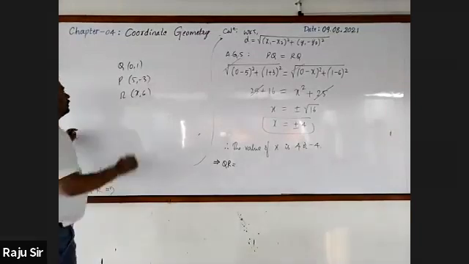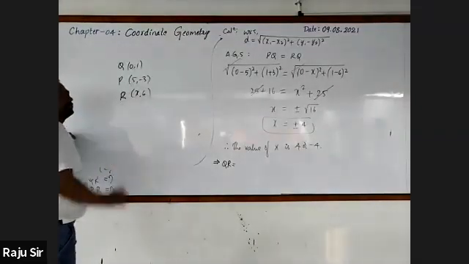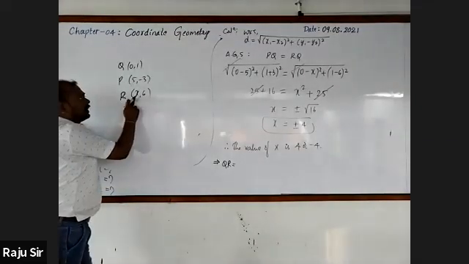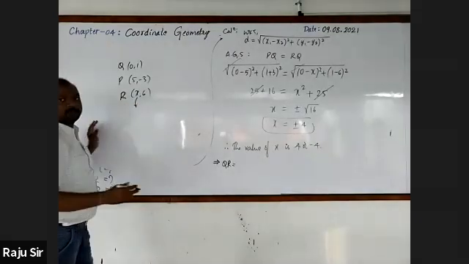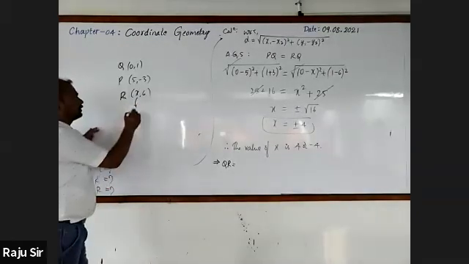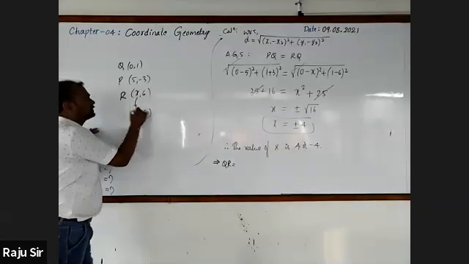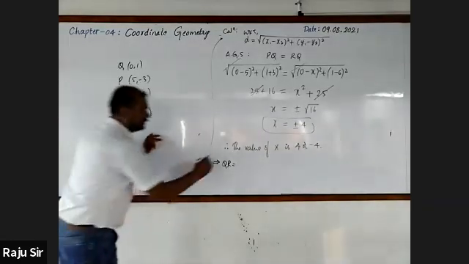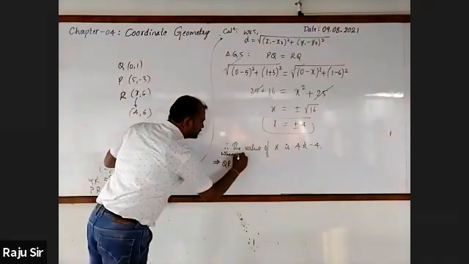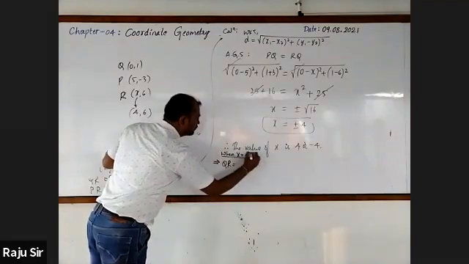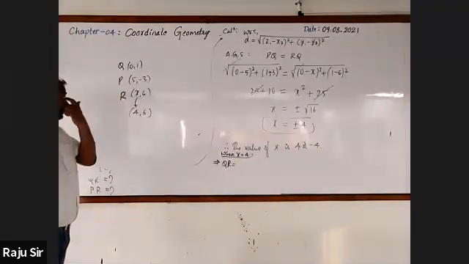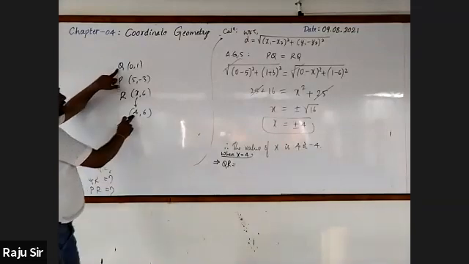QR. Here for R, you may take either plus 4 or minus 4. Let us take x equal to plus 4 and find QR.